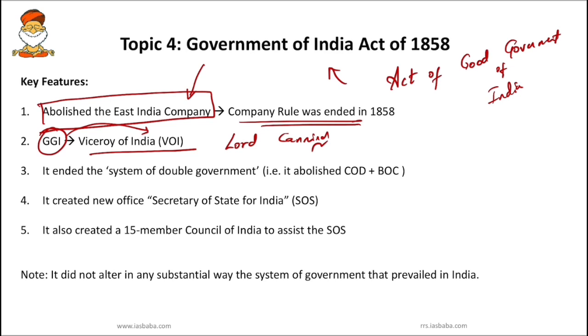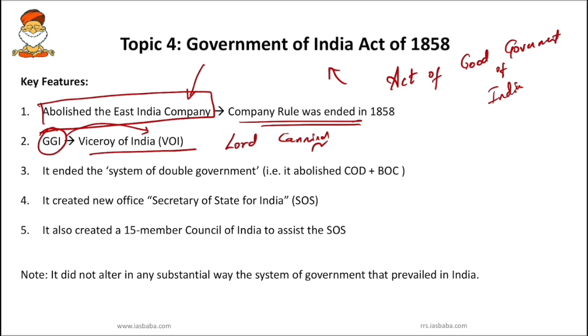How to remember Lord Canning as the first Viceroy of India? I had made a small story or trick. When India's governance was transferred from company rule to Crown rule, Her Majesty was thinking who can be the best suitable candidate for Viceroy of India. Then a person came forward telling, I can, dear Majesty, because my name starts with can, I am Canning, so I can.